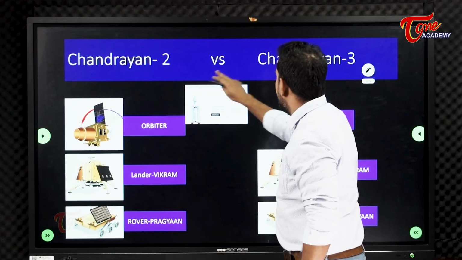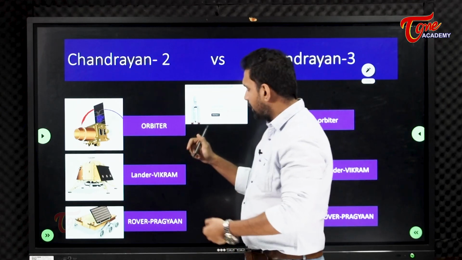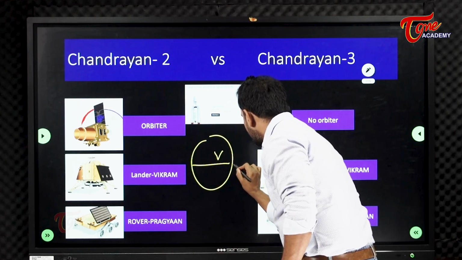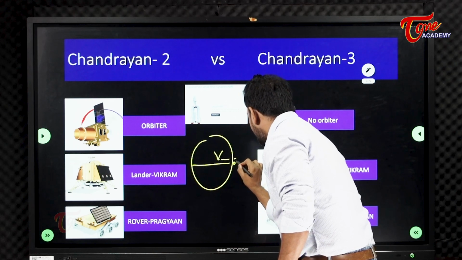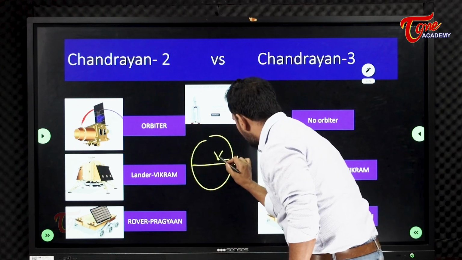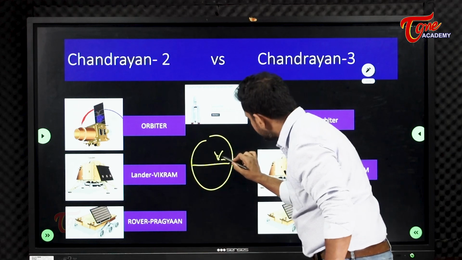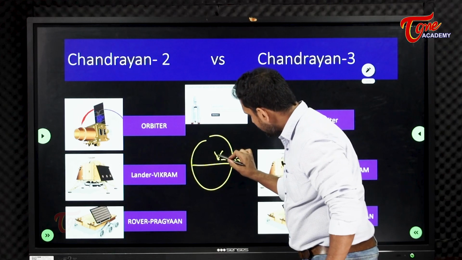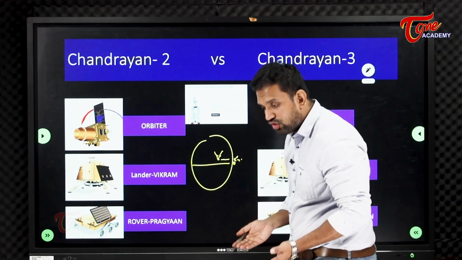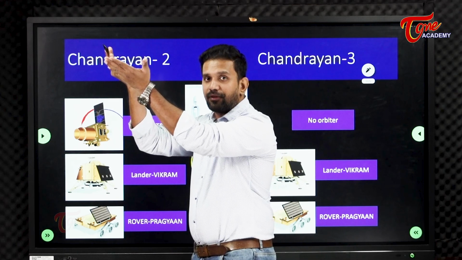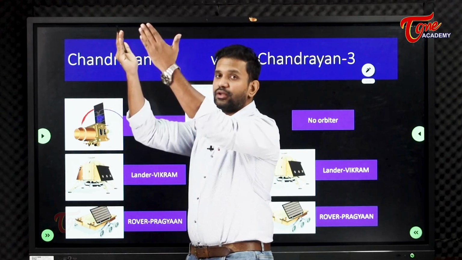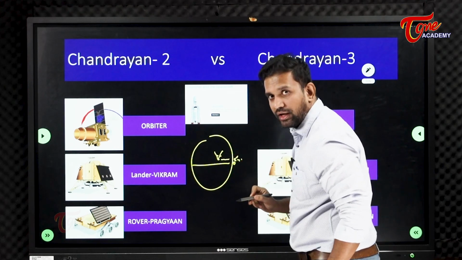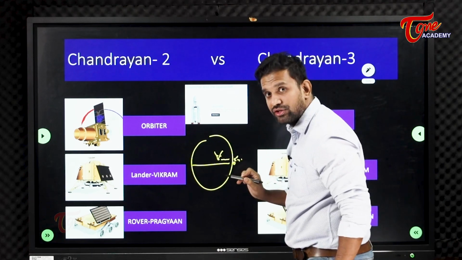Okay. The difference between Chandrayaan 1 and Chandrayaan 2. See, if this is our Earth, this is India. This is 0 degree equator. Eight degree 4 minutes is our latitude here. And Bangalore is here. And we will launch vehicles from Sriharikota. ISRO is in Bangalore, but in Bangalore we do not have a launch pad. Launch pad means from where the rockets will lift. We have it in Sriharikota, that is in Nellore district of Andhra Pradesh.